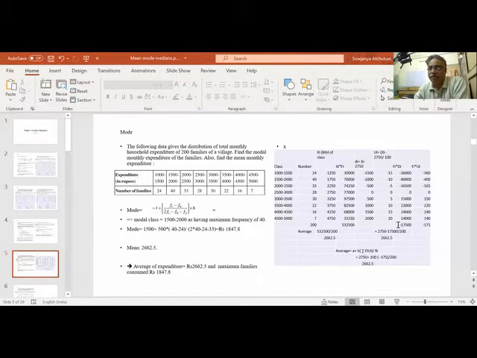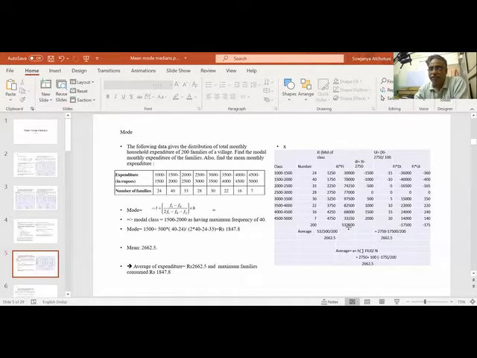So what am I getting? I am getting minus 17,500 as the sum of the Fi di. So my assumed mean is 2750. So the answer is 2750 minus 17,500 by sigma Fi. Sigma Fi is 200. So if I do this minus, I'll get 2662.